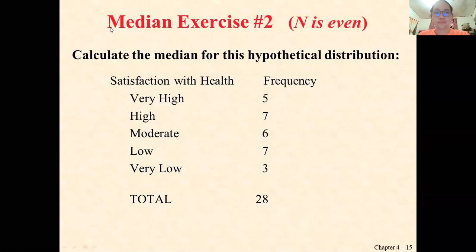Calculate the median for the hypothetical distribution.